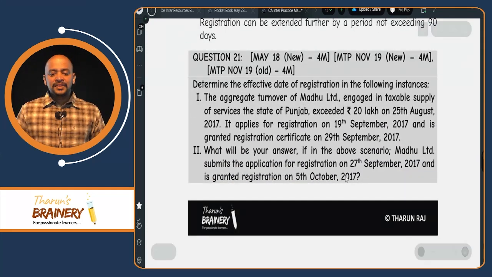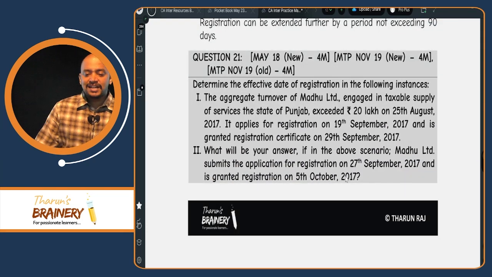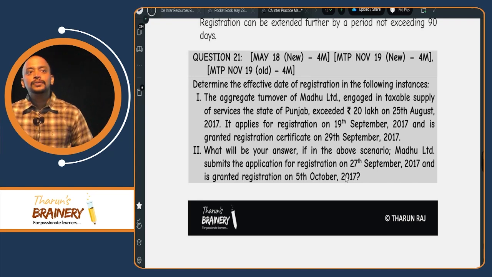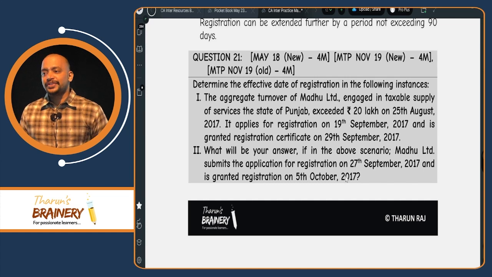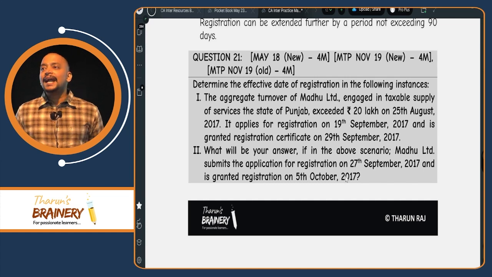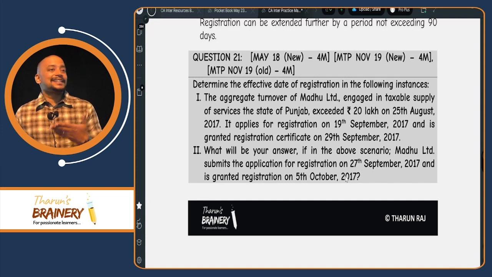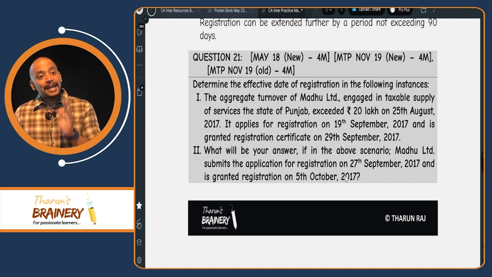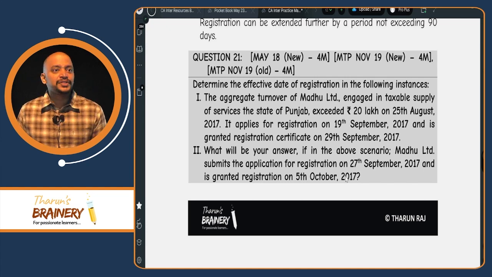Then next, this question has been asked in multiple attempts, MTPs and past exams also. That is about the effective date of registration. What is the effective date of registration? If you make application for registration within 30 days from the date you are liable to get registered, the date on which you are liable to get registered is the effective date of registration.